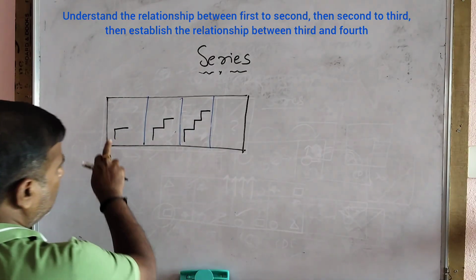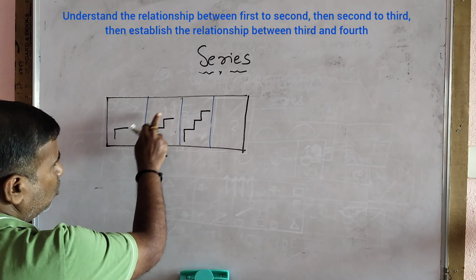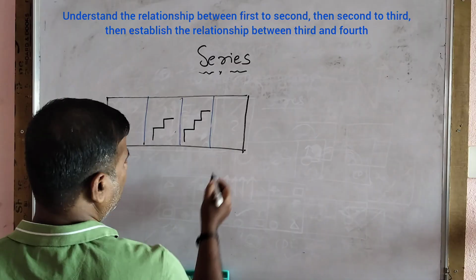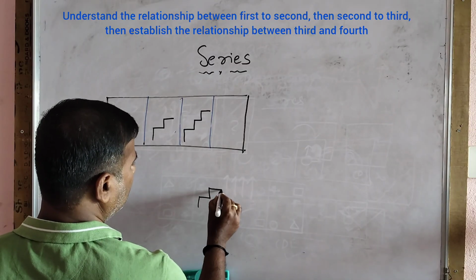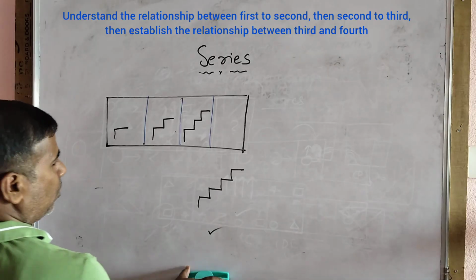Next, you see, there is one stair. This is two steps. This is three steps. Definitely, you will expect one, two, three, four steps. This is the answer.